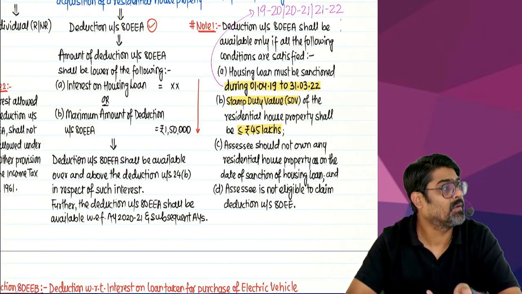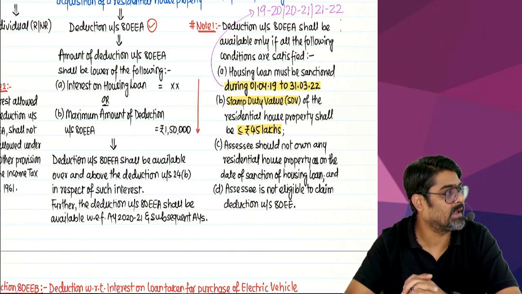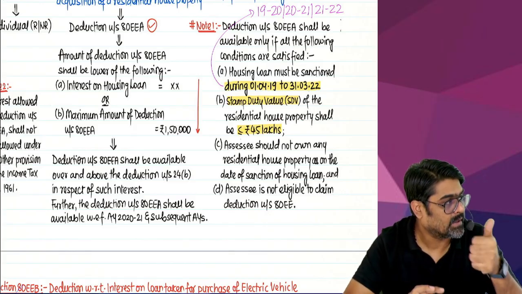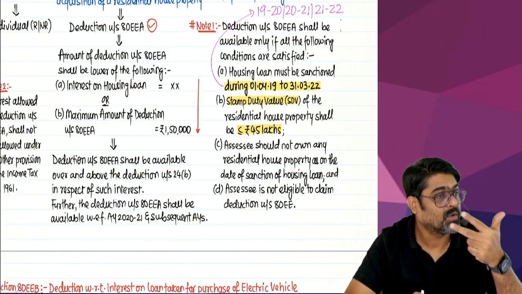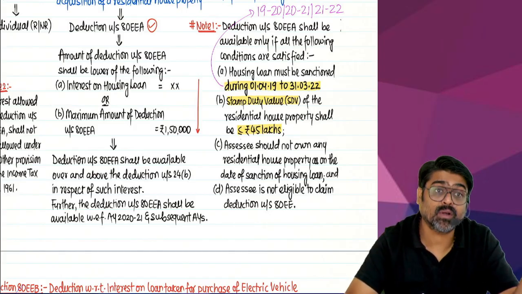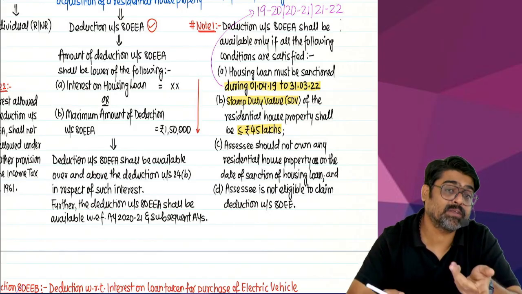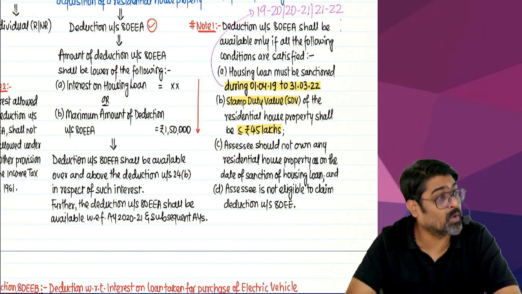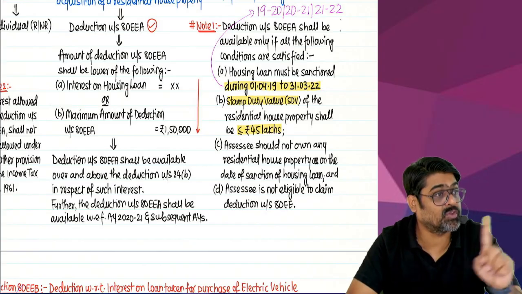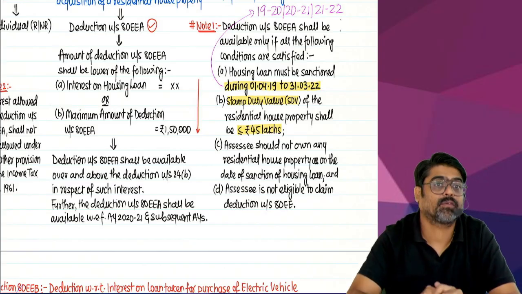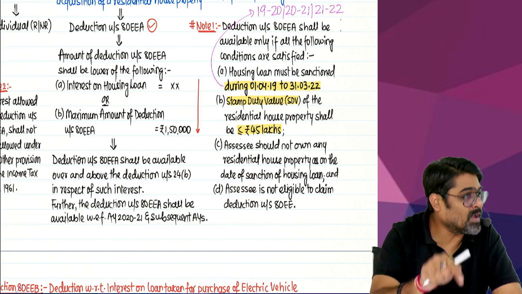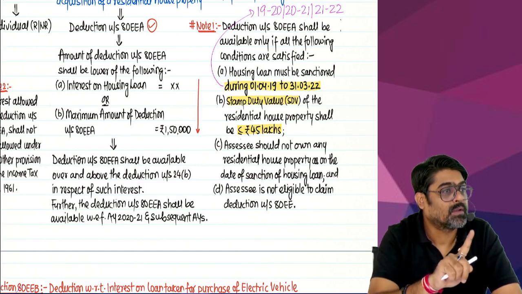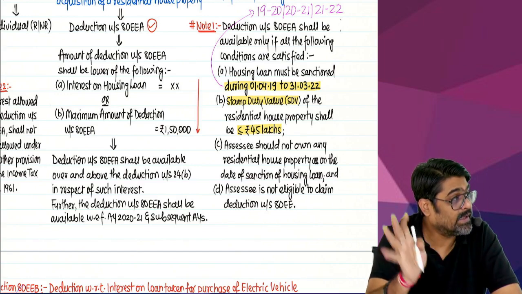But instead of loan sanctioned in 16-17, loan must be sanctioned during 19-20, 20-21, 21-22. Any of these 3 years. Yes or no? Loan must be for how much amount? Any amount. Purchase value of the property? Any amount. But the stamp duty value of that property, residential property, should not be more than 45 lakhs. And as on the date of sanction of loan, the assessee is not owning any residential house property.